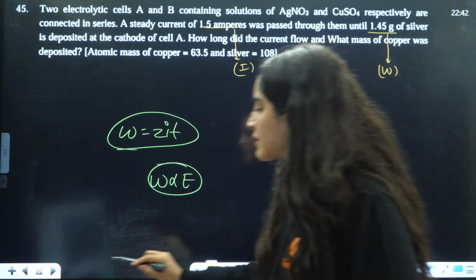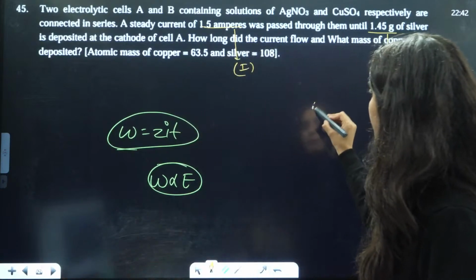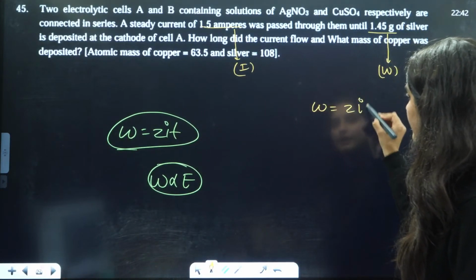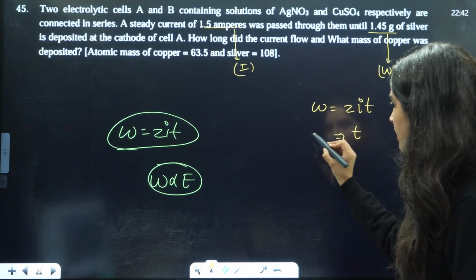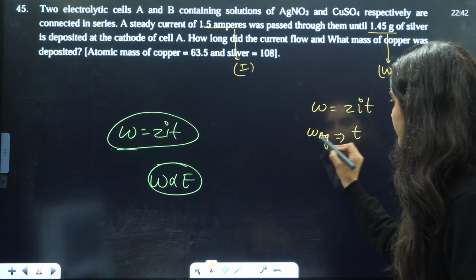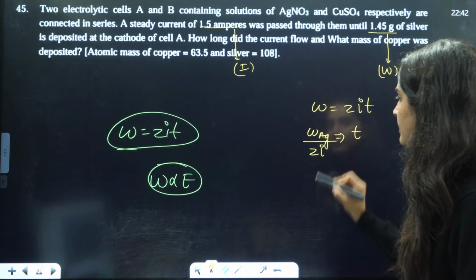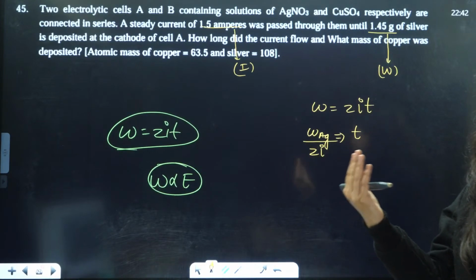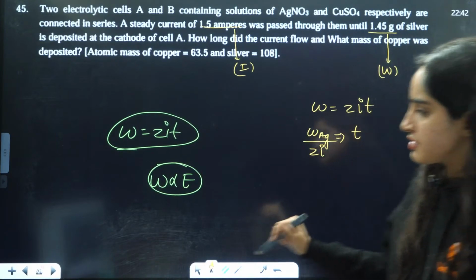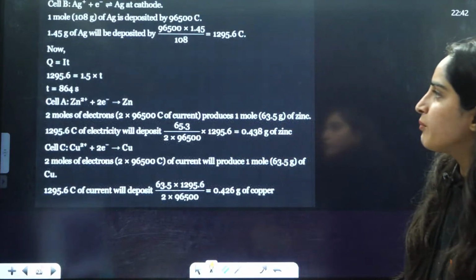Simple. So firstly, you need to find out from W is equal to ZIT, right? The time they are asking you for Ag. So that will be W of Ag divided by Z and I. I is given to you, W of Ag is given to you. Z we can easily calculate. You just have to multiply this.